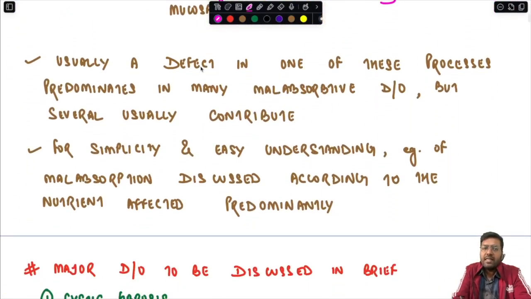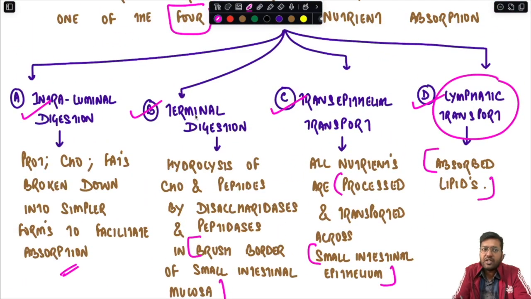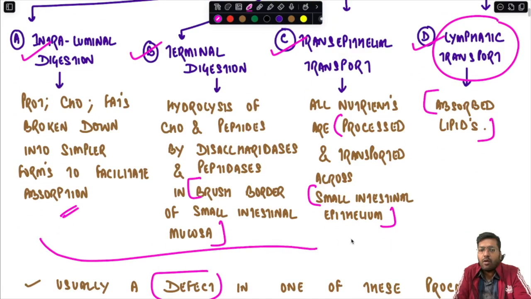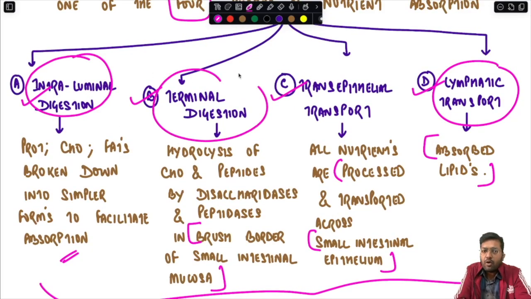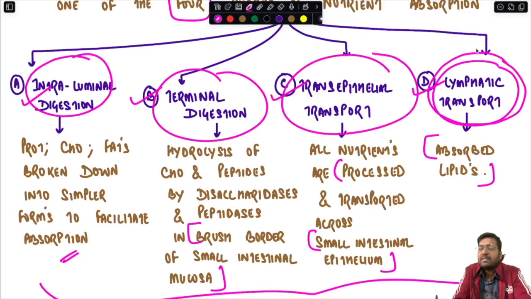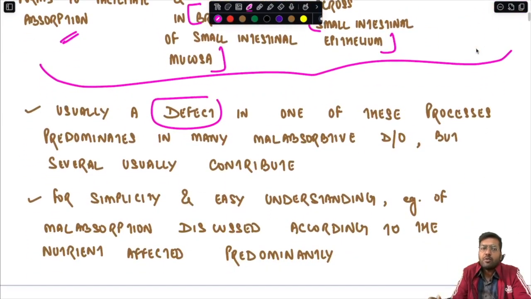Usually there is a defect in one of these processes primarily. In any malabsorption condition, all four factors may contribute, but one of them is predominant. So one of the phases becomes predominant. A defect in one of these processes predominates in any malabsorptive disorder, but several usually contribute.